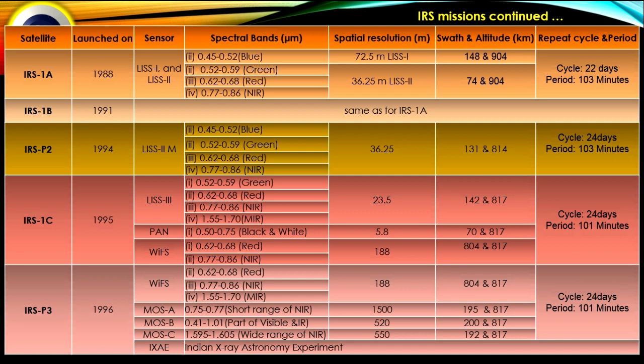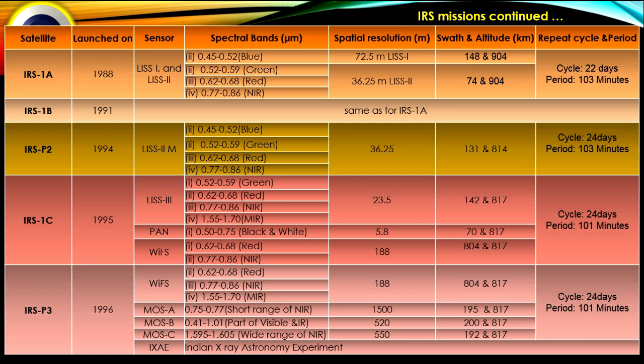Here the spatial resolution: WiFS 188 meter, MOS-A 1500 meter, MOS-B 520, and MOS-C 550.